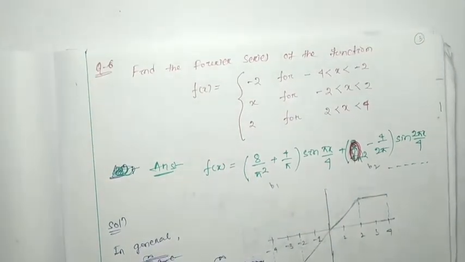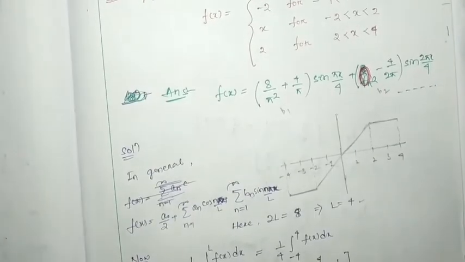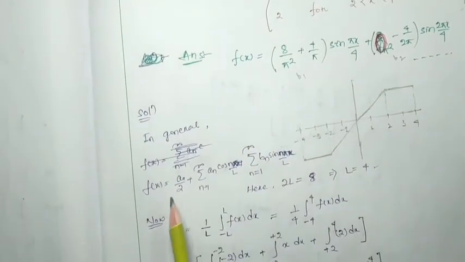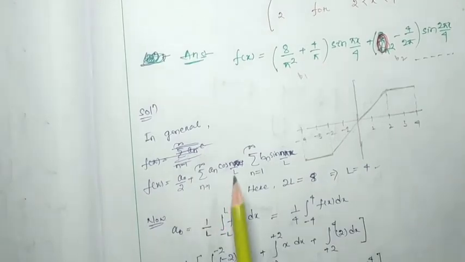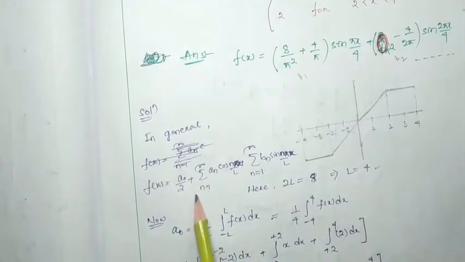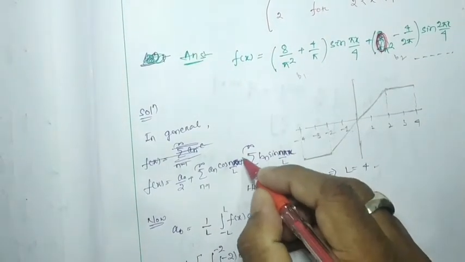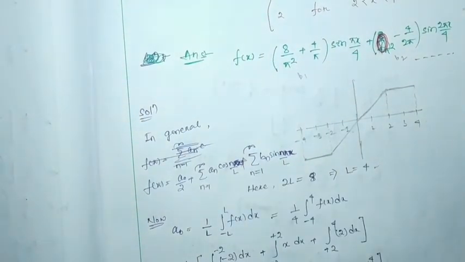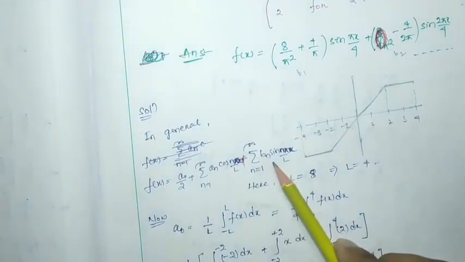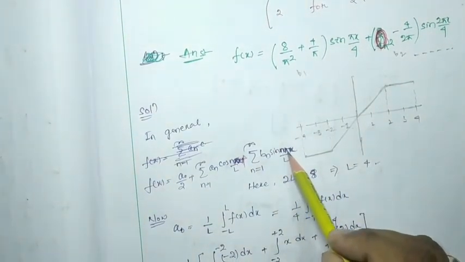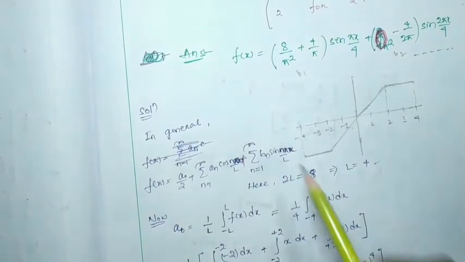So the general form of a Fourier series of a function can be written as a0 by 2 plus summation over n equal to 1 to infinity a_n cos(n pi x by L) plus summation over n equal to 1 to infinity b_n sin(n pi x by L).